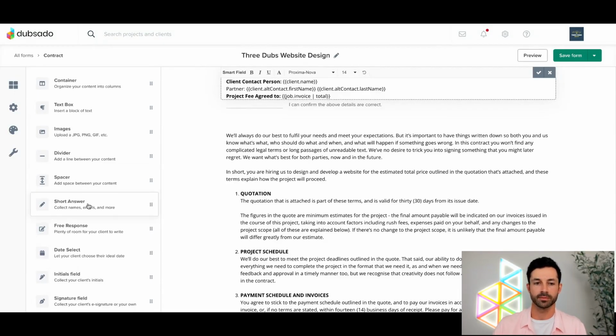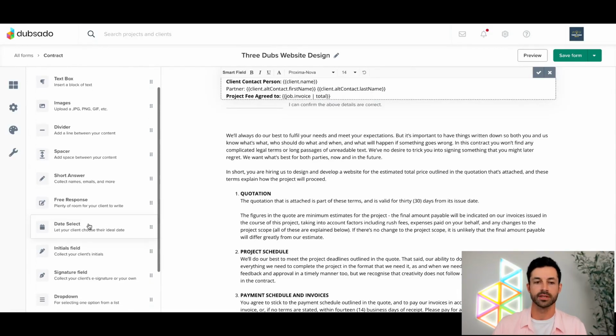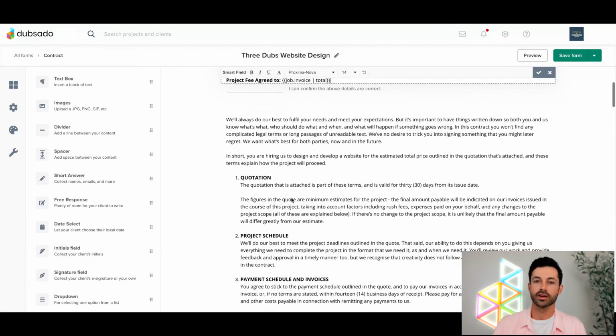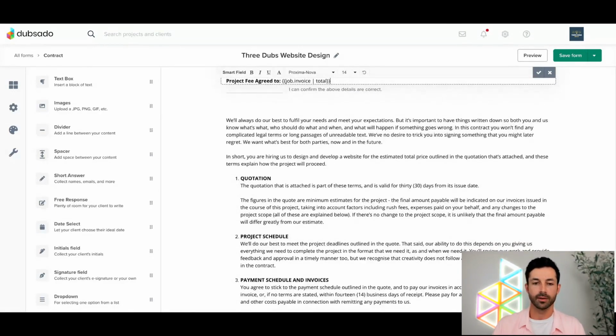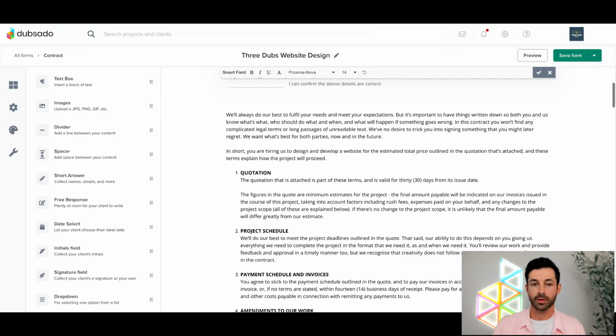Like, we're not worried too much about short answer fields or free response fields, date selects. You certainly could have those fields in your contract, but most users in my experience are using the contract just to display information. You're not collecting anything new. We're going to have some other webinars coming up that will show a little bit more about how to go setting up things like a proposal and that sort of thing. So stay tuned for other webinars in the future if you have questions about how to set up a form for using those kind of field elements.